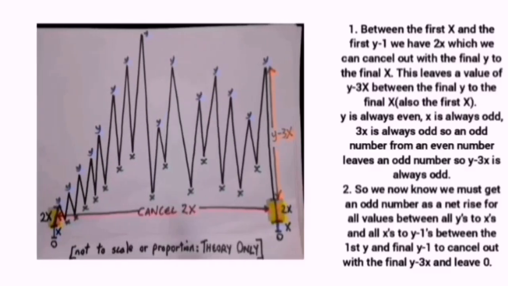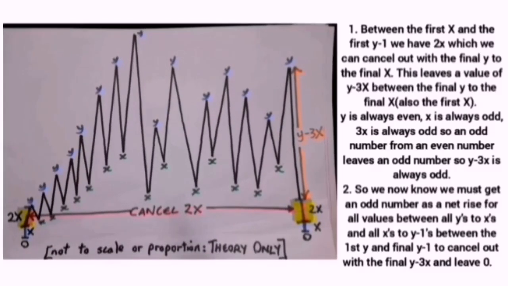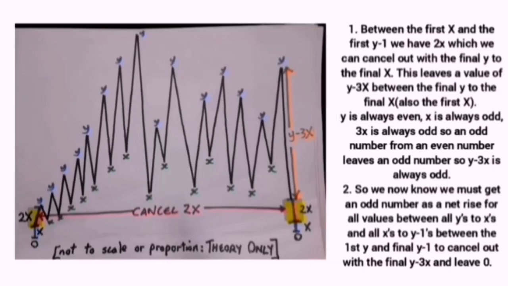Step 1. Between the first x and the first y minus 1, we have 2x, which we can cancel out with the final y to the final x. This leaves a value of y minus 3x between the final y to the final, also the first x. Y is always even, x is always odd, 3x is always odd, so an odd number from an even number leaves an odd number, so y minus 3x is always odd.